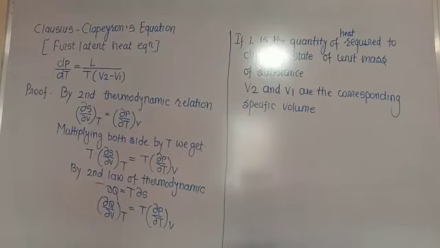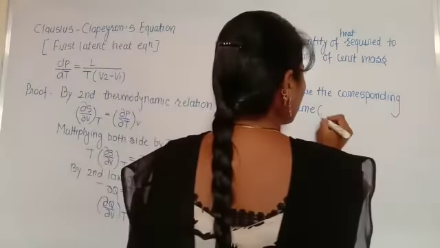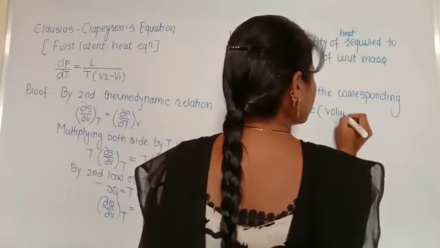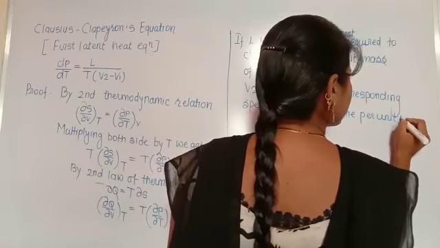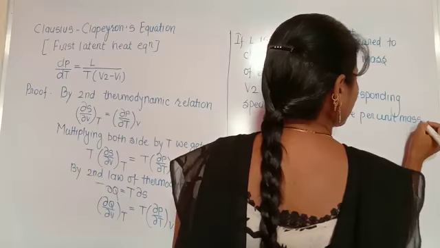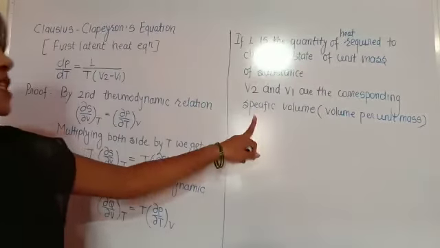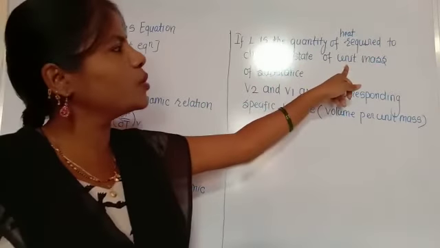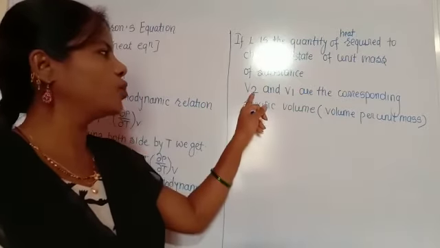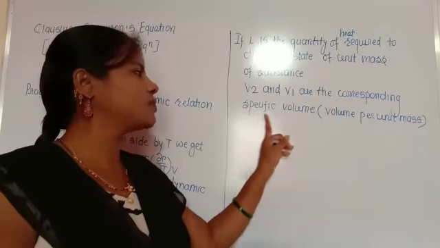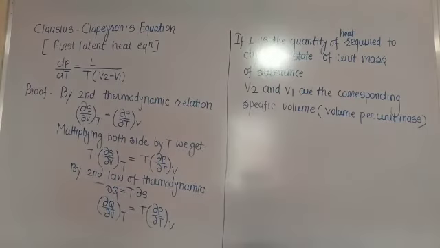Specific volume is nothing but the volume per unit mass. We are taking a unit mass of substance.